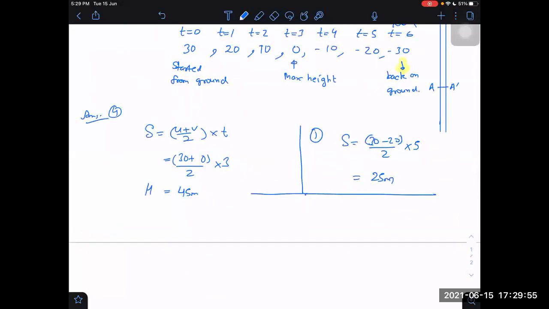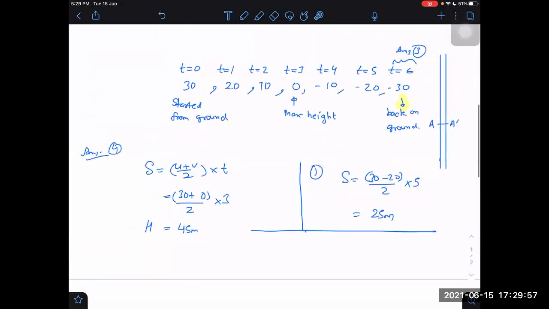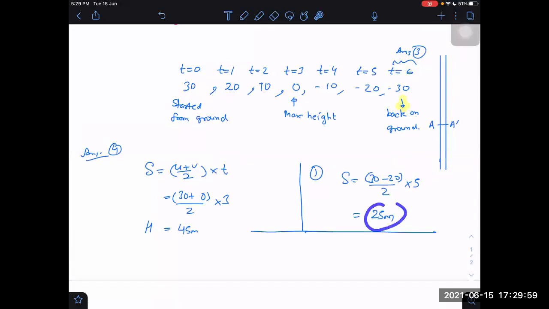I know already that in 5 seconds total, the displacement is 25 meters. That means from the ground, it is at what height? 25 meters. Maximum height attained is 45 meters.